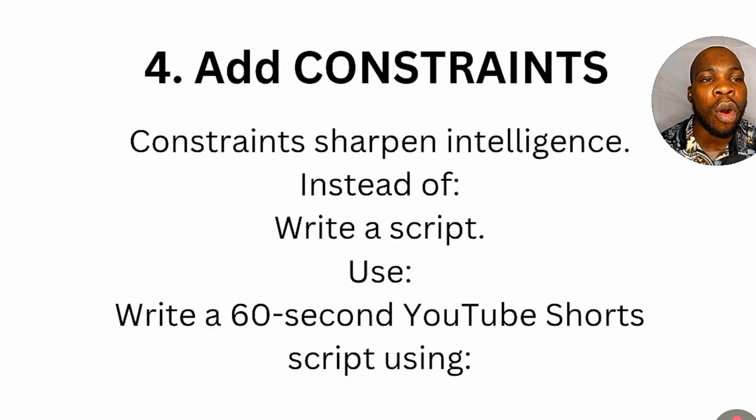Number 4 framework on our list is constraint. So you add constraint. The constraint means you give it a length. You can say, write me a 60-second YouTube short script. You can use whatever you want to use, anything that is relatable to that, instead of just saying write a script. So you give it a direction of what that thing should actually do for you.